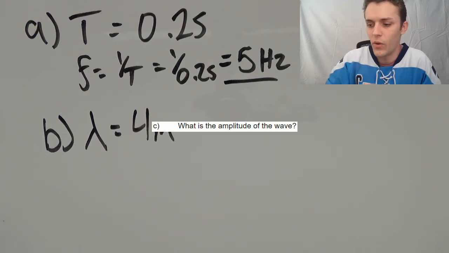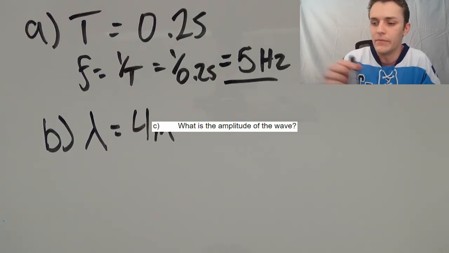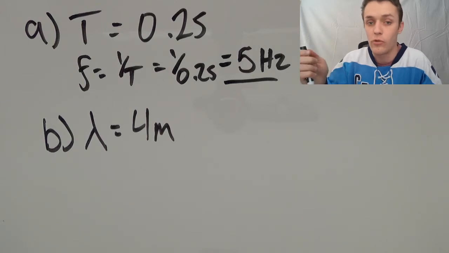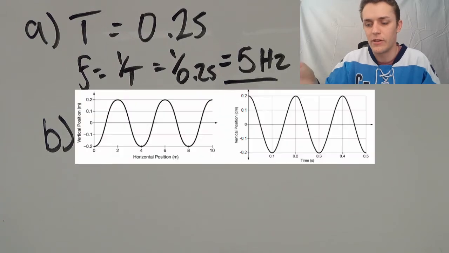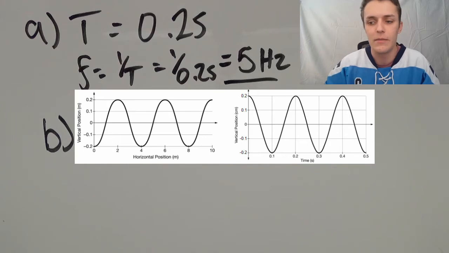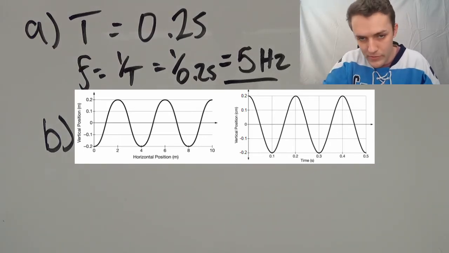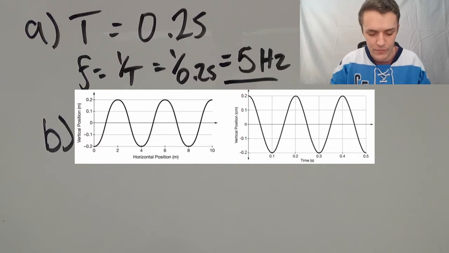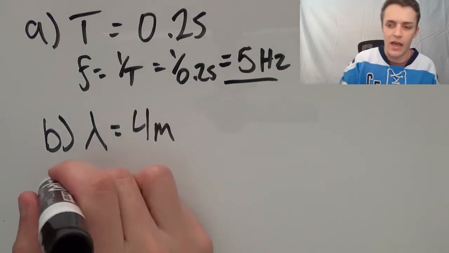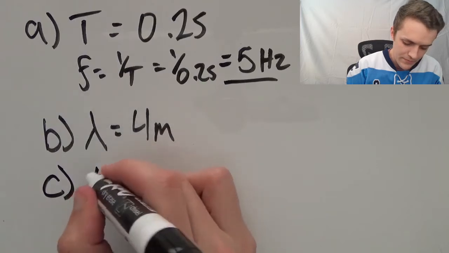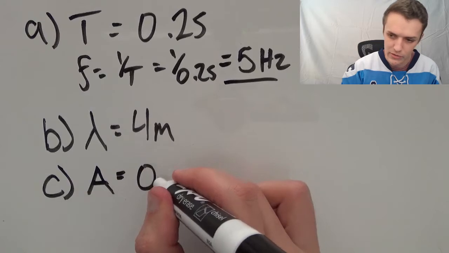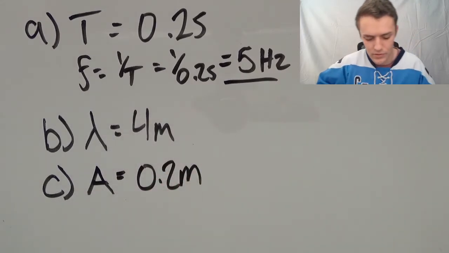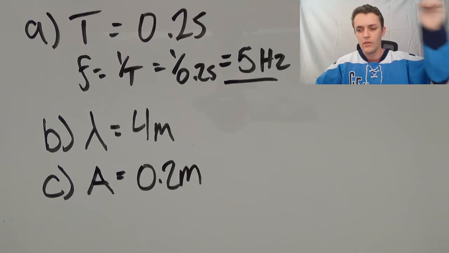C says, what is the amplitude of the wave? So we're just looking for the height of the wave. Rest to crest is how I said it the other day. And we can use the graph on the left here again. Rest to crest: the rest position here is at 0, the middle position, and it looks like the peak from 0 is 0.2. So 0.2 clearly is our amplitude. Amplitude sort of has a variable, a capital A, but not a super strict variable. 0.2 meters, generally. Lovely.